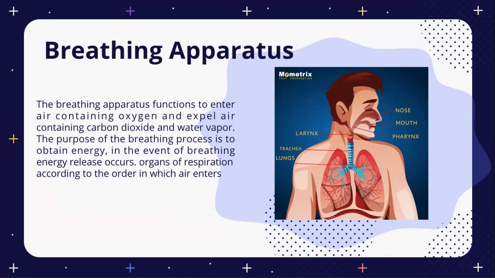The pharynx is the junction between the esophagus and the throat. The trachea is located in front of the esophagus. The trachea is a pipe whose wall consists of 3 layers, namely the outer layer, middle layer, and inner layer.